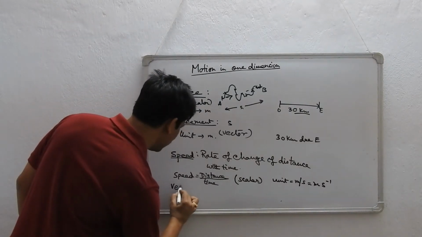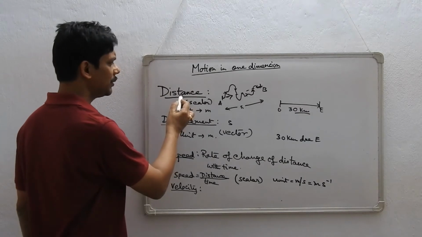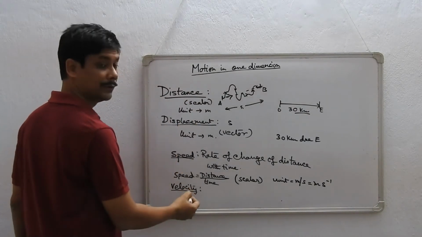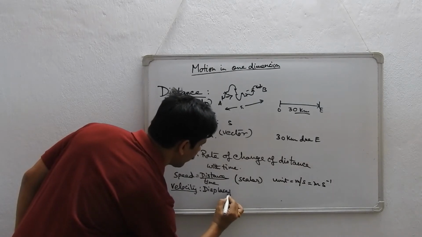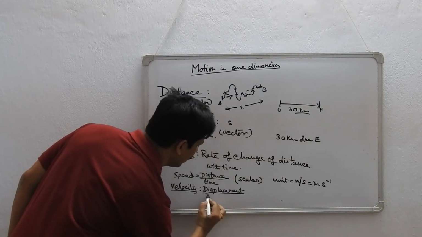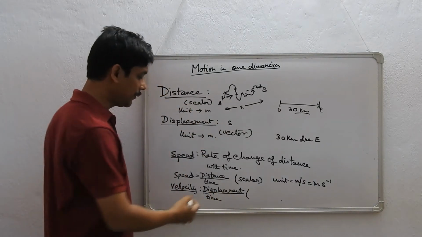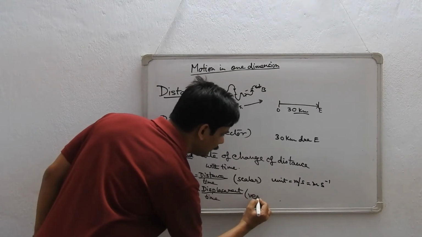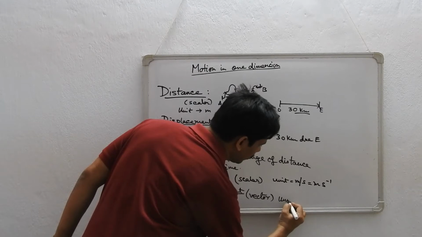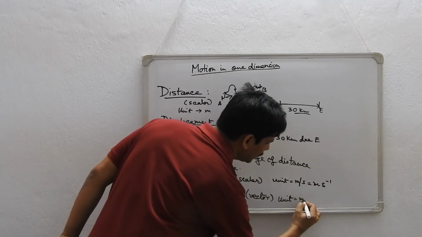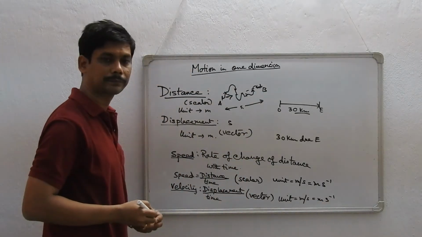Then comes velocity. What is velocity? Rate of change of displacement. Rate of change of distance is speed. Rate of change of displacement is velocity. So we can write displacement by time. And of course, displacement is a vector quantity, so vector divided by scalar is a vector quantity. So velocity has a direction. What is its unit? Same unit, and that is meter per second, or again meter second to the power minus 1.